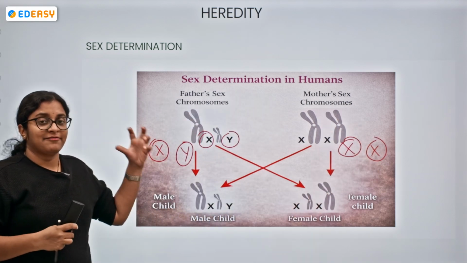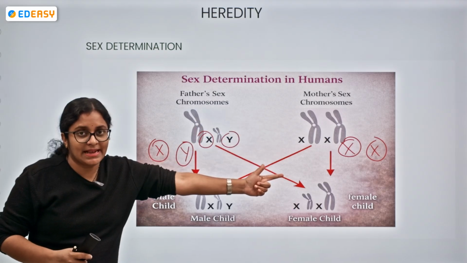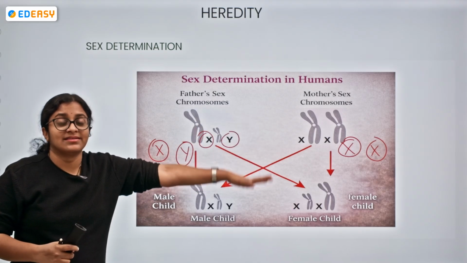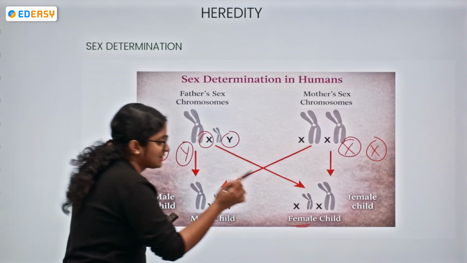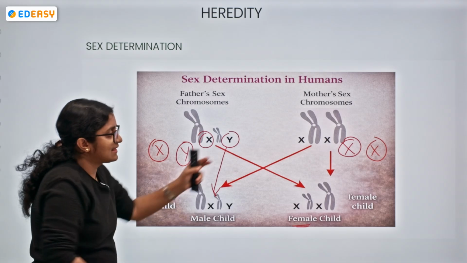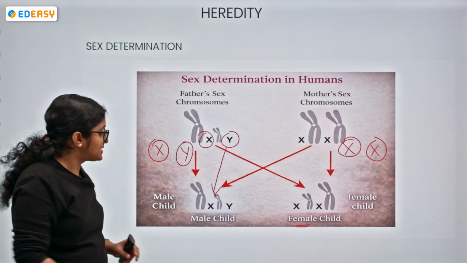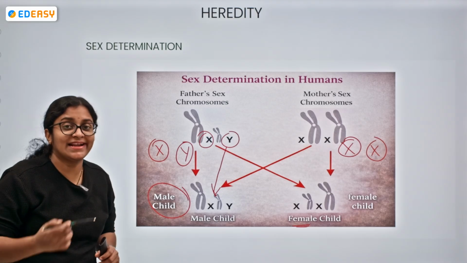So when the X of the male and the X of the female combine, the child will be a female child, XX. But when the Y of the male and the X of the female combine, the child will be XY, meaning a male child.